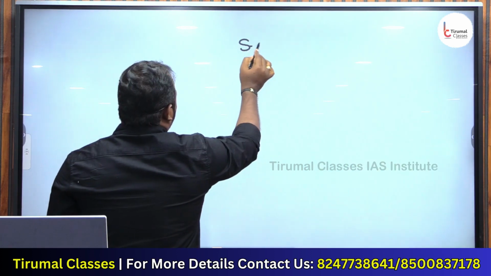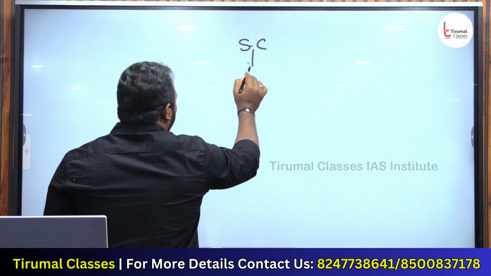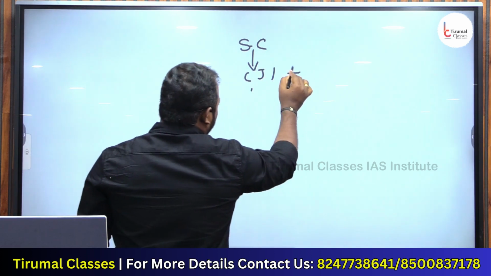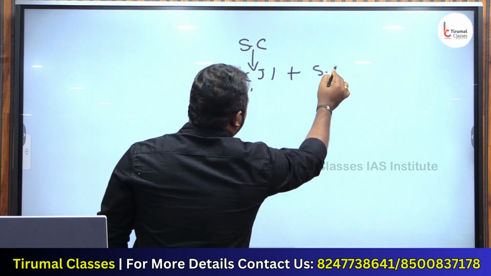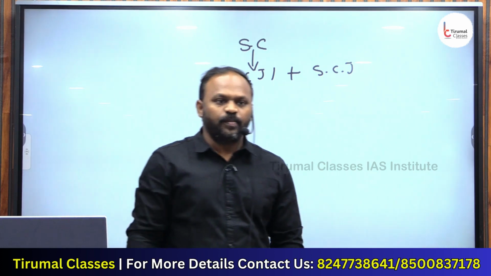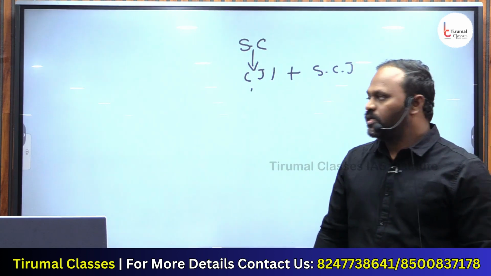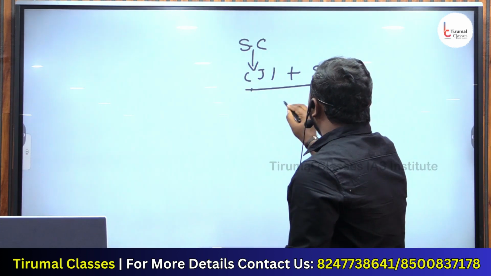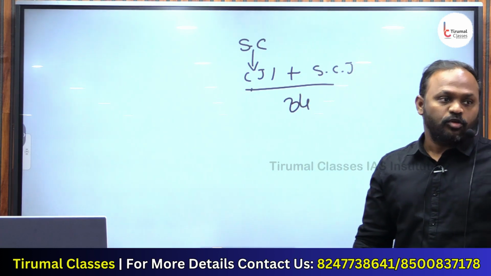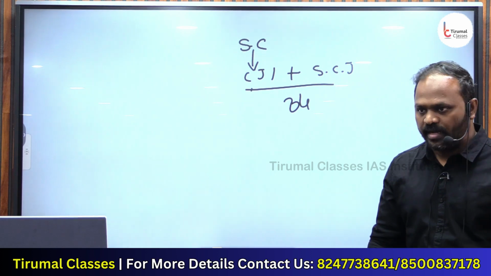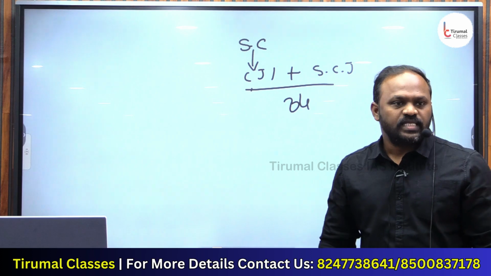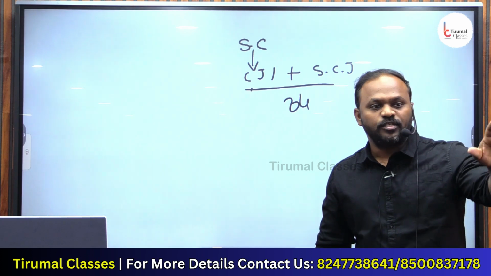We have a Supreme Court in India. The Supreme Court has judges: one is the Chief Justice of India and the others are Supreme Court judges. Right now we have a total of 34 judges in the Supreme Court, including the Chief Justice of India. Who decides the number of judges in the Supreme Court?